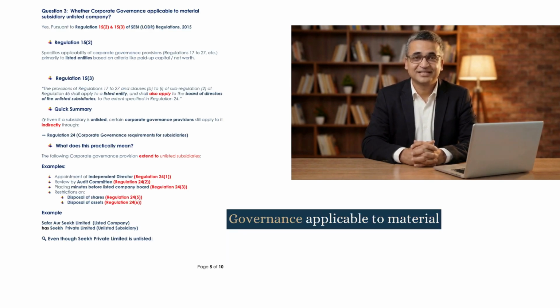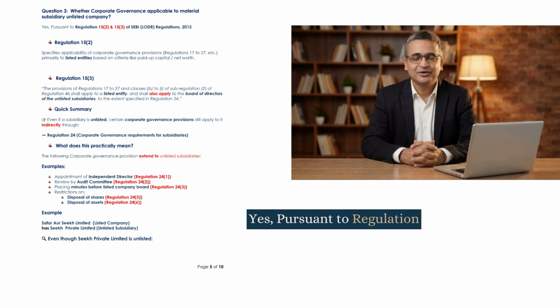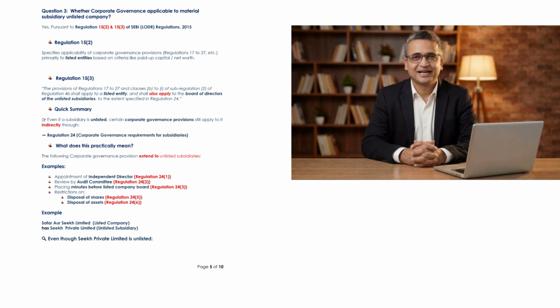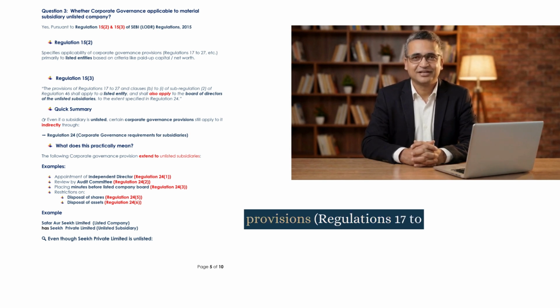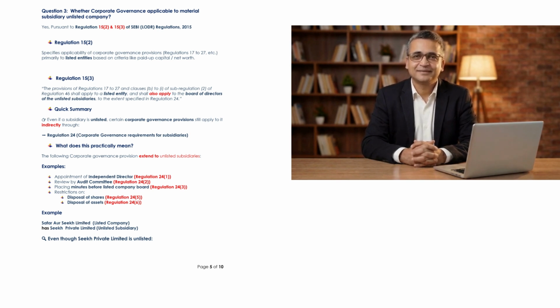Whether corporate governance is applicable to a material subsidiary that is an unlisted company? Yes. Pursuant to Regulation 15, Sub-Regulation 2 and Sub-Regulation 3 of SEBI Regulations 2015, Regulation 15, Sub-Regulation 2 specifies applicability of corporate governance provisions, Regulations 17 to 27, etc., primarily to listed entities based on criteria like paid-up capital or net worth.